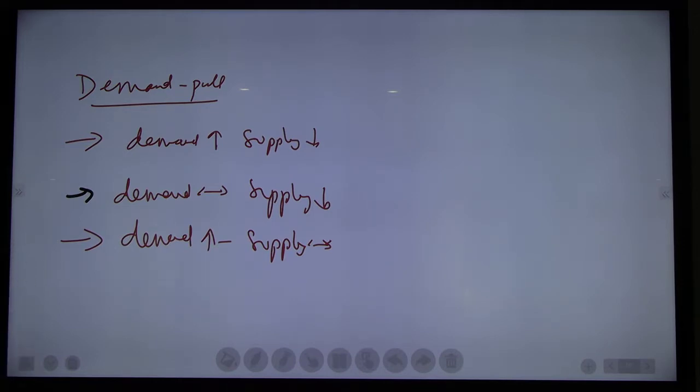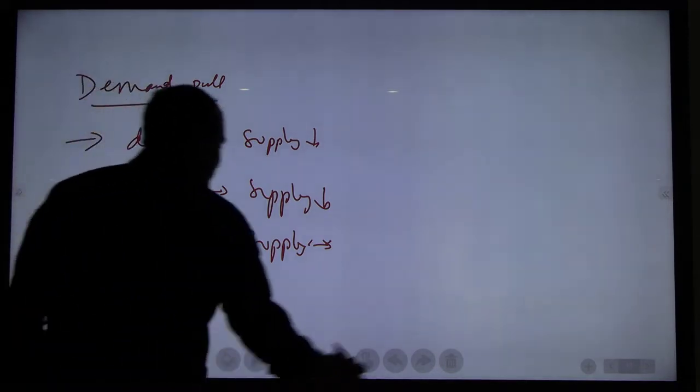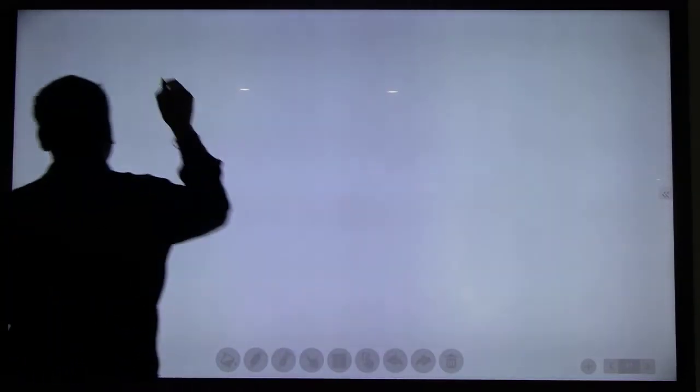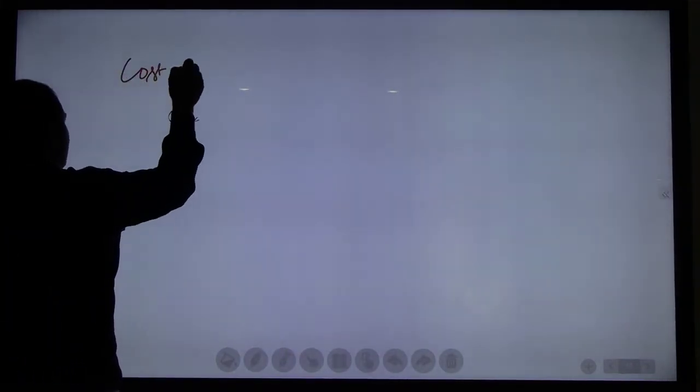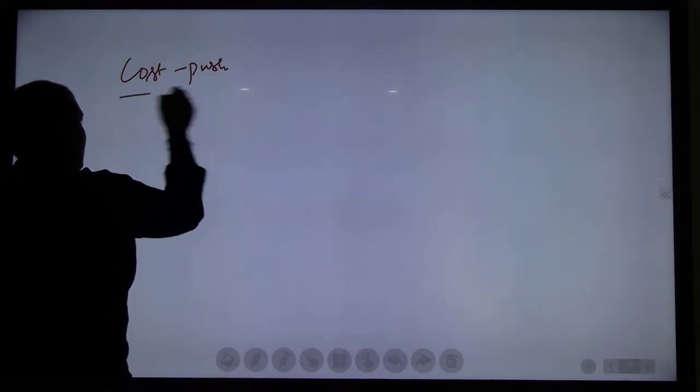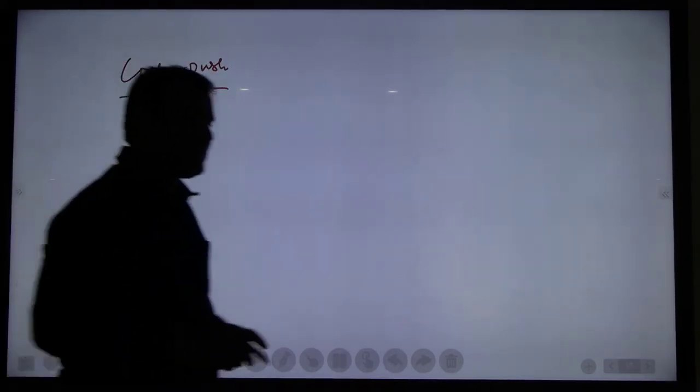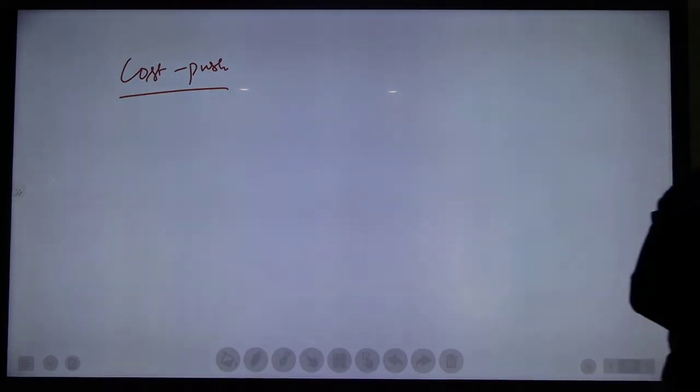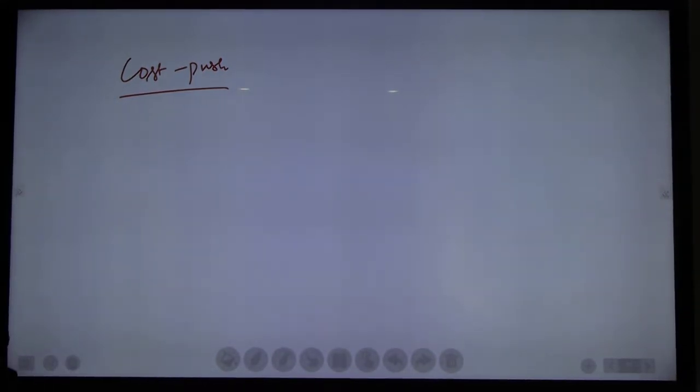Understood everyone? Okay. Then next, another inflation is cost push inflation. To make any goods or services, what do we require? Factors of production.